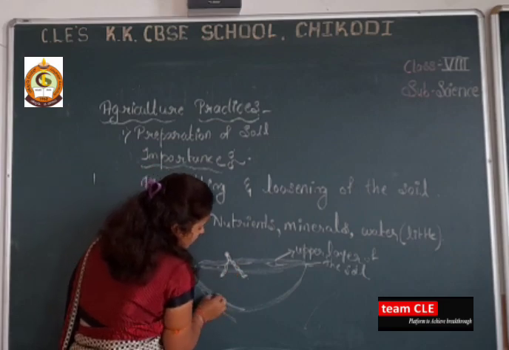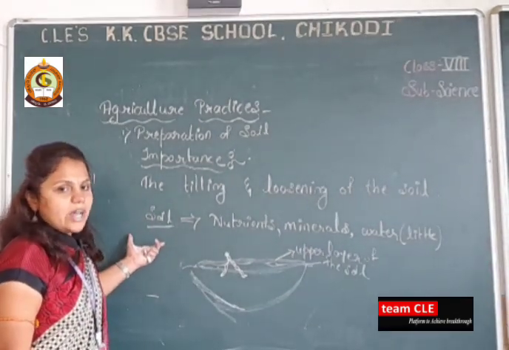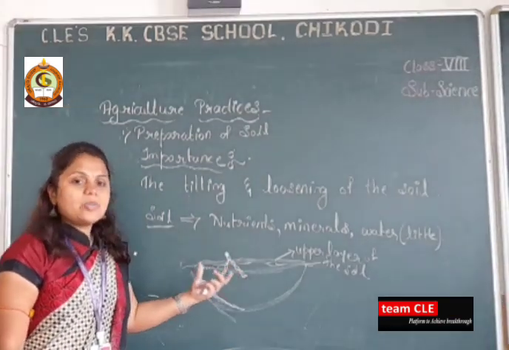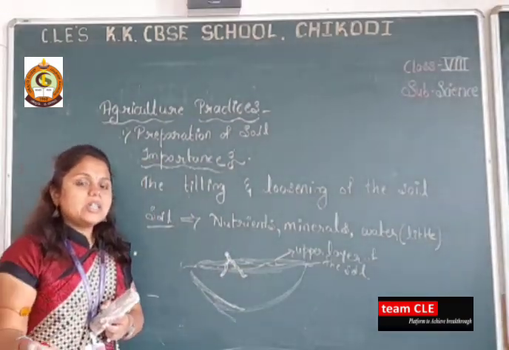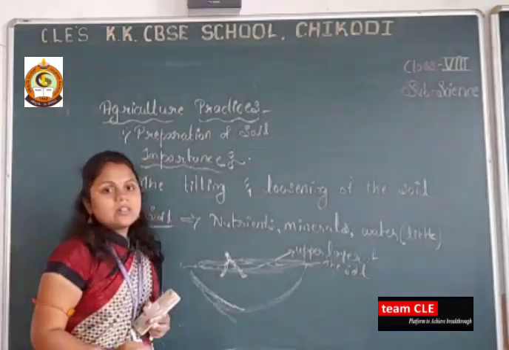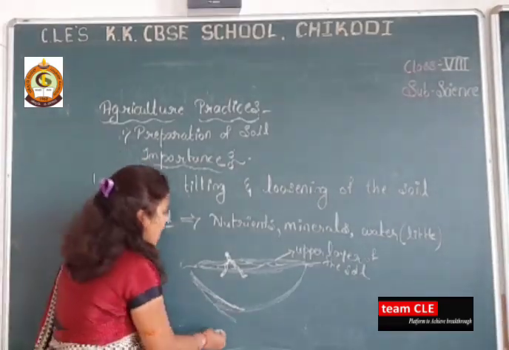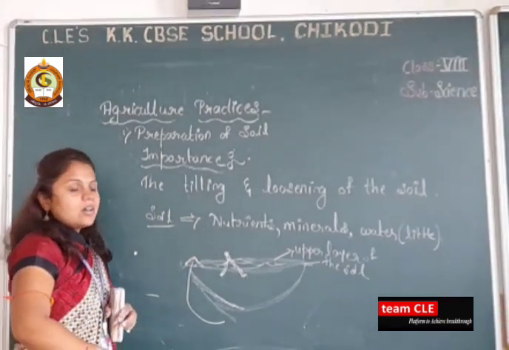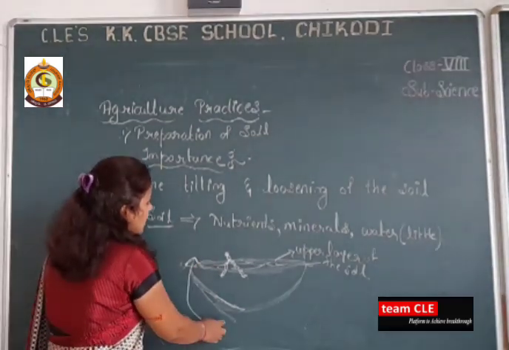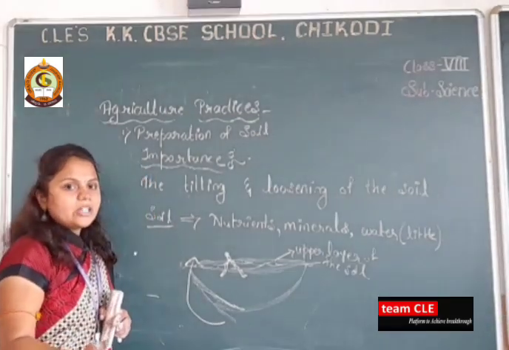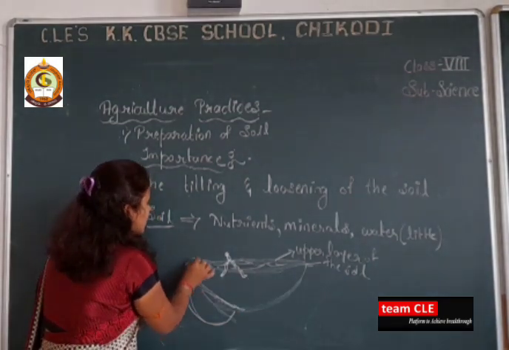So it will not get a proper amount of the nutrition present in the soil, because only the upper layer of the soil can be absorbed by the crop. So the soil existing in the lower part of the earth, after the plowing process, we have to take out from below to the upper part of the soil.